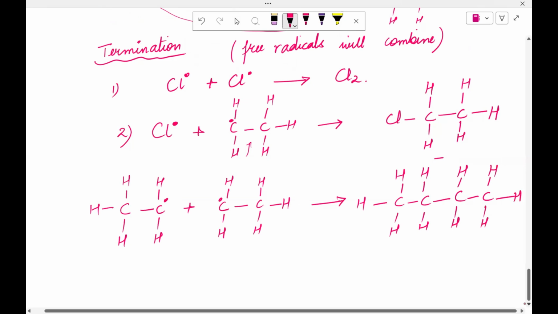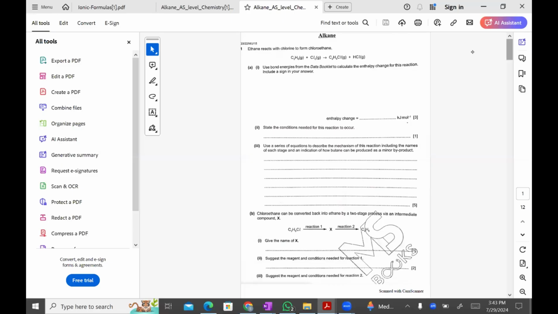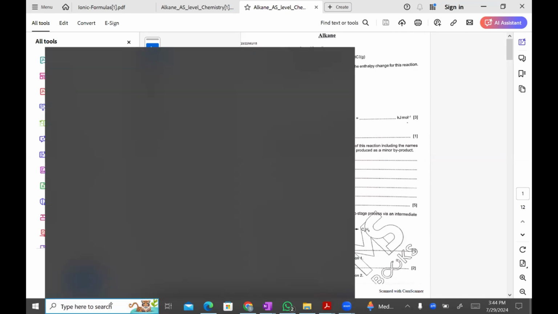So this is the structure that is going to be formed. These are three steps related to termination reactions, in which free radicals will combine with each other. There are some past paper questions related to alkanes, and we are going to solve them in this class. So let's have some discussions related to them.